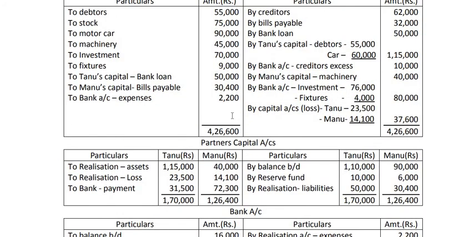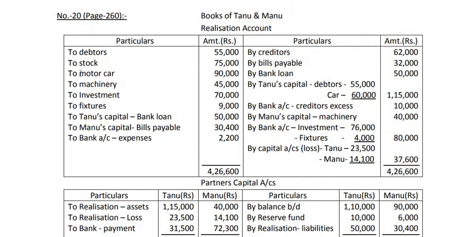After this we have to transfer all the assets to realization account. So I have transferred the assets to this side of realization account. I have transferred individual assets, that is to debtors, to stock, to motor car, to machinery, to investment, to fixture, and these are the book values given in the balance sheet. Okay. Similarly, I have transferred the liabilities here: by creditors, by bills payable, by bank loan. These are also the book values given in the liability side of the balance sheet. Now after this, what is happening?